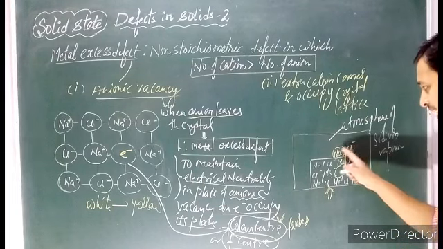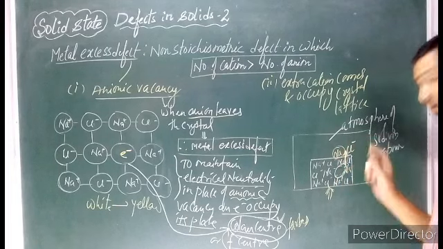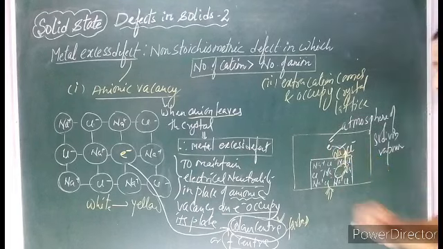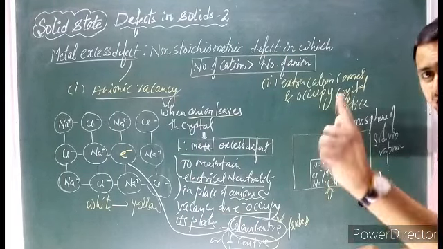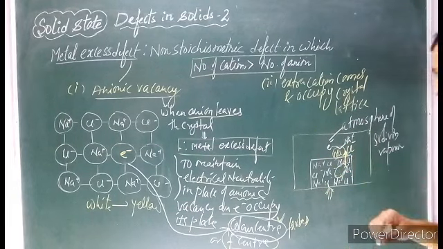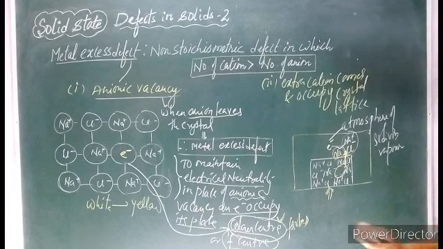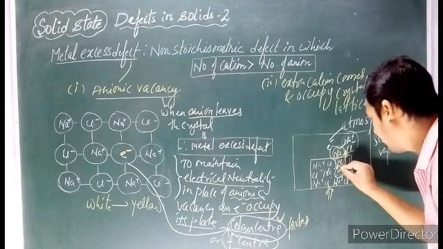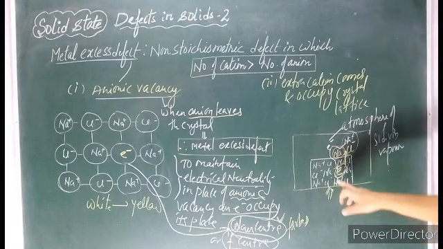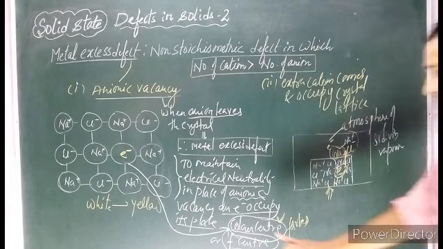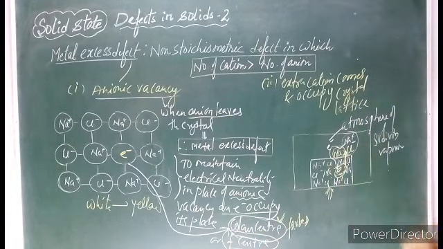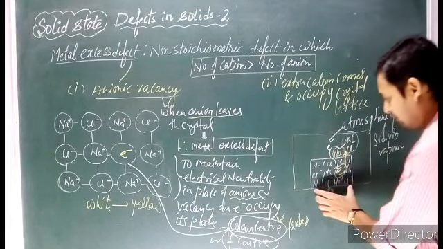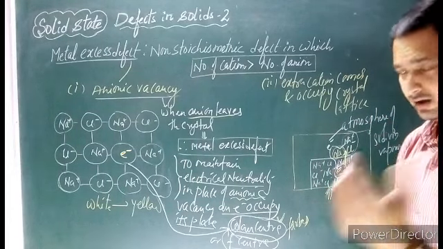Now what happens? This sodium reacts with the chloride ion. It gets ionized to liberate one electron. It will ionize, release one electron, and form Na plus ion. So this will form NaCl, and this electron will come and occupy this side, and that's how we get an electron rich center, the F center, in sodium chloride. So when this electron gets trapped in the anionic vacancy, the white color sodium chloride becomes yellow in color.